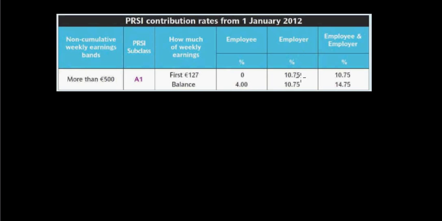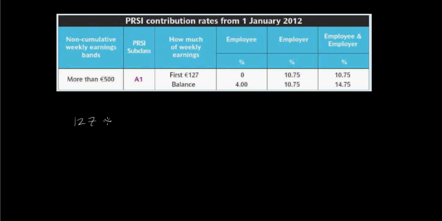Now the employer, the person who's employing this person, has to pay 10.75% as well. But obviously, the employer's contribution doesn't come out of the employee's salary, so we won't look at that for the moment. It's just a case of getting 10.75% of the person's salary, and that's how much the employer will have to pay. But we'll just look at the employee for the moment. So we're going to look at 127 euros per week. The person can earn 127 euros in a week, and that person doesn't have to pay any PRSI contribution on that amount. Now this is weekly here, and we're talking about annual salary.